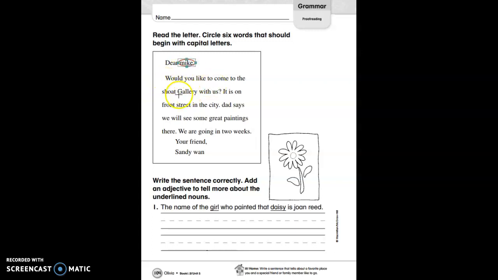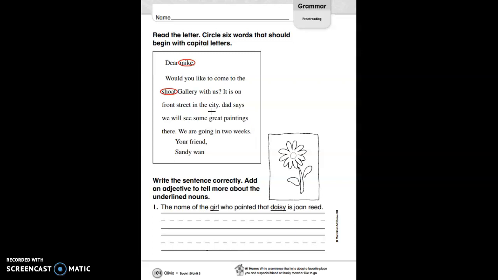Would you like to come to the show gallery with us? Anything we need to capitalize in that sentence? Yes, this is the name of the gallery. It is a proper noun, so it needs to be capitalized.